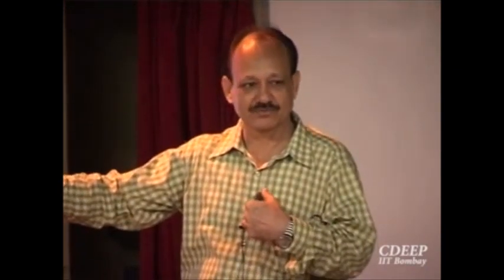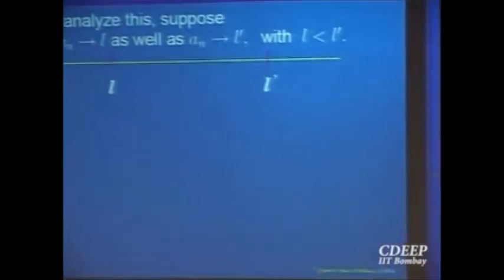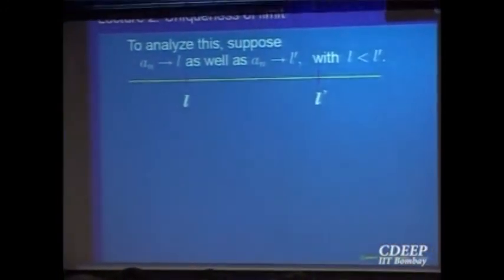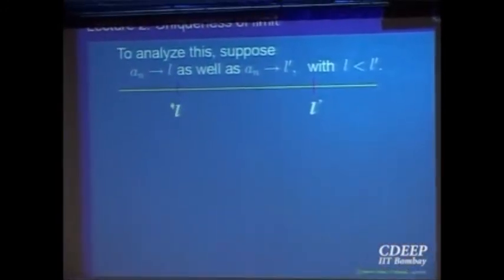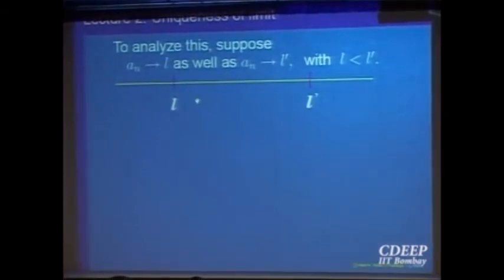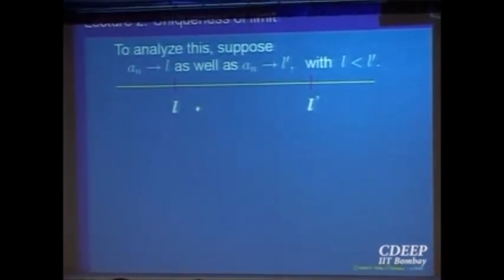Let us write this proof. How will you write this proof? Okay? The answer is no. So here is the answer. Suppose there are two limits possible, L and L prime. a_n converges to L means what? In some interval around it, whatever interval I give you, all the elements must come inside it except finitely many. So let us write that.